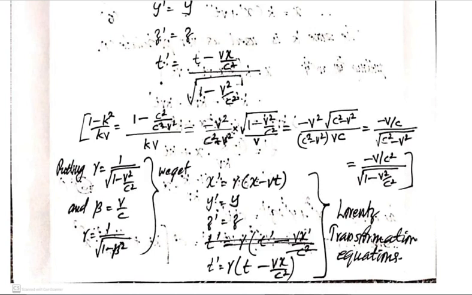So we get x dash is equal to x minus vt in that case, y dash is equal to y, z dash is equal to z, and t dash is equal to t, because gamma is 1 and v by c square will be equal to 0. So in that case we return to the Galilean transformation. So the Galilean transformation is a special case of the Lorentz transformation. The Lorentz transformation is the correct transformation relation, and it becomes the Galilean transformation if the velocities are non-relativistic.